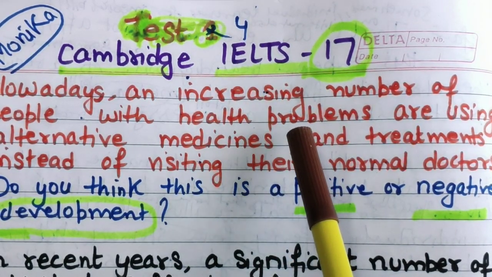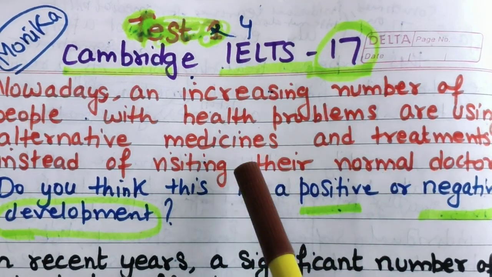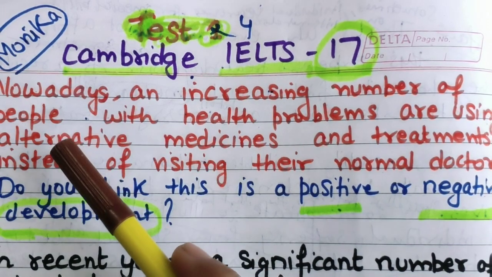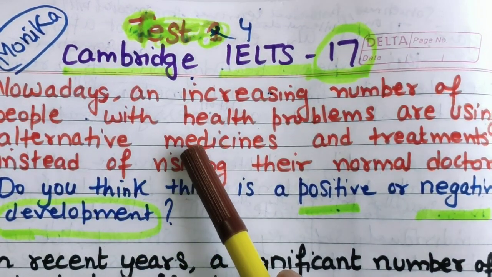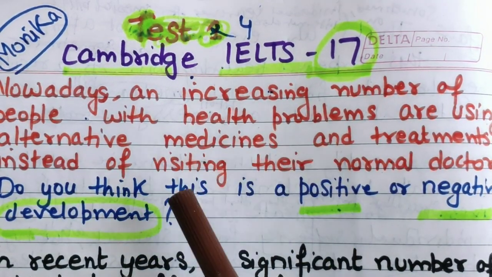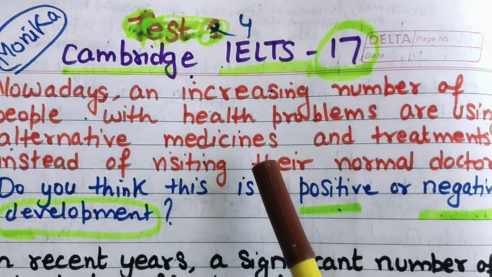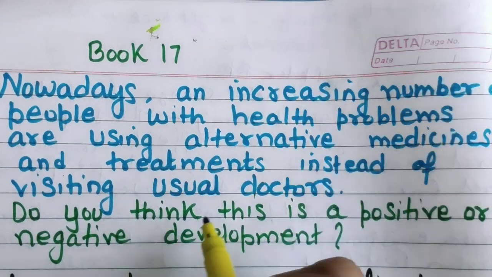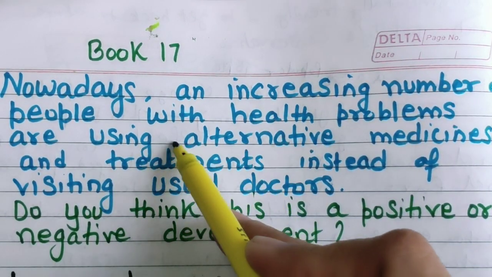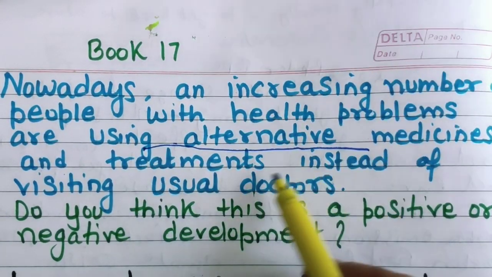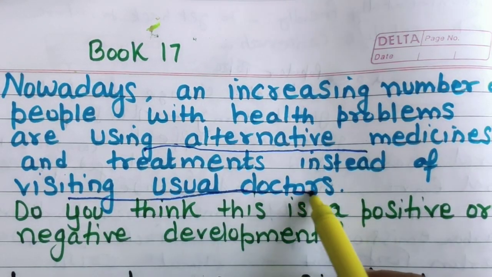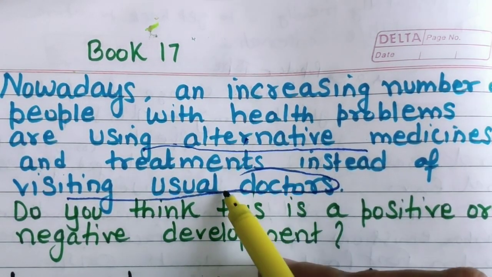Try to understand what I want to say here. What is the main topic? The first topic is people using alternative medicines and treatments instead of visiting. So now there are two parts. One part is using alternative medicines, and another is not visiting their usual doctors. We need to cover both topics.